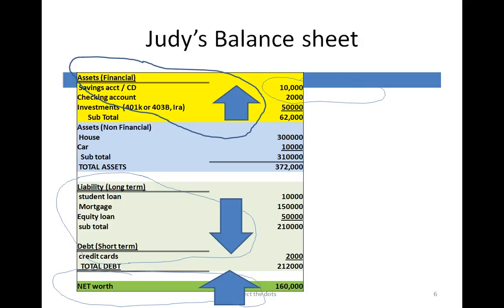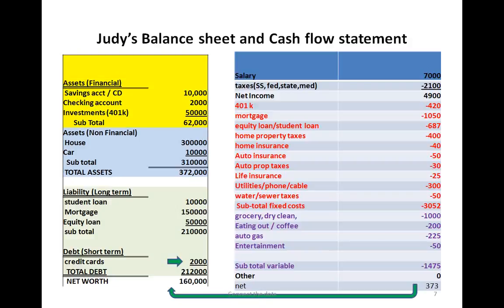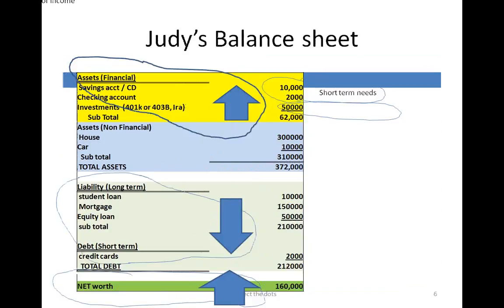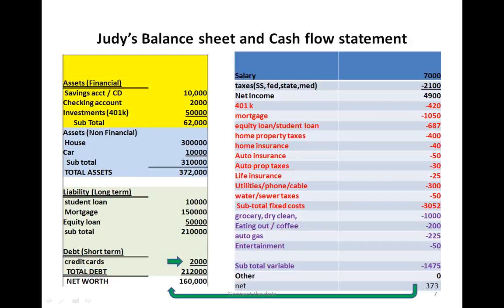Okay. Now, the other thing is, it is the financial assets that are used for the purpose of money. Short-term assets are typically for short-term needs, and the long-term assets are typically for long-term needs. So the 50,000 would be for the longer-term needs, for the investment. Now, what happens in this example, Judy, is what will make her net worth go up or down.